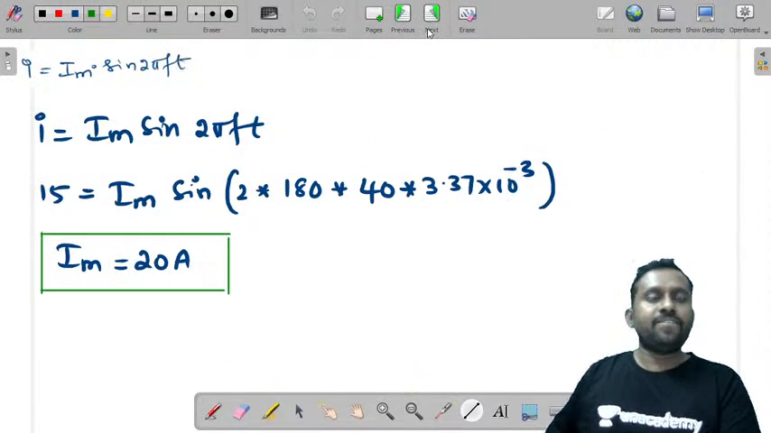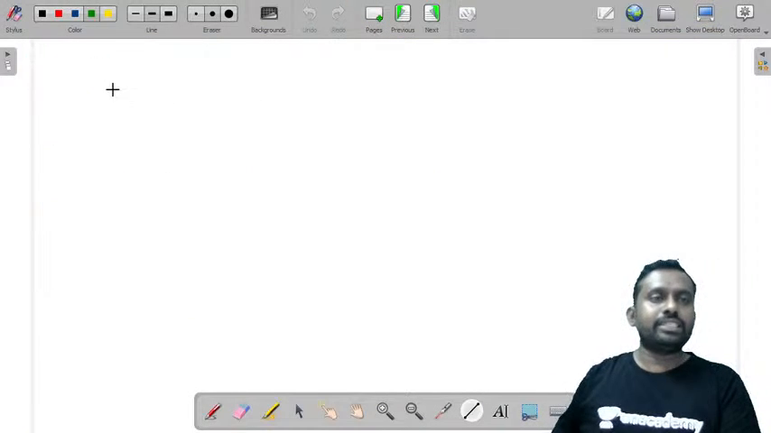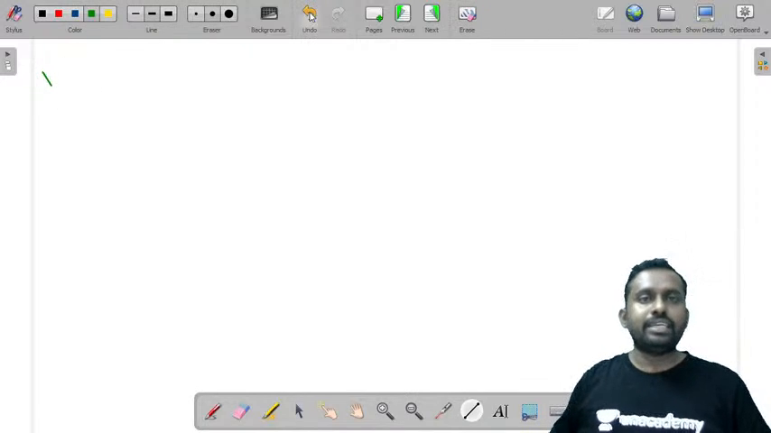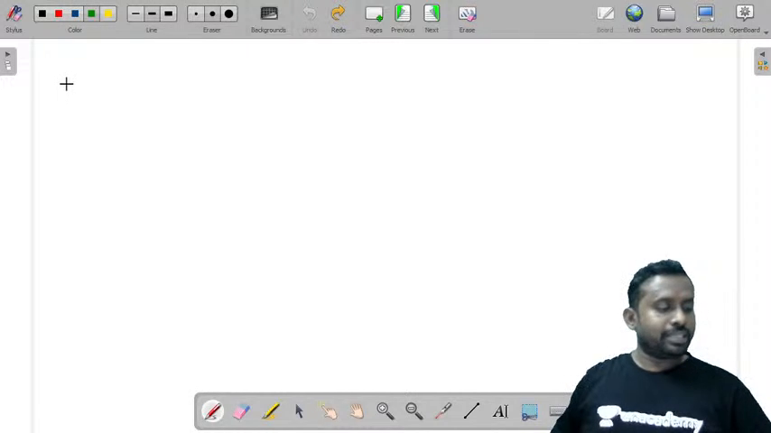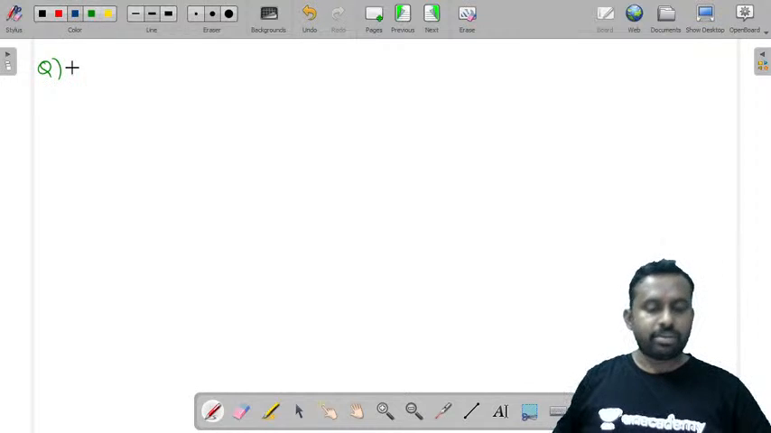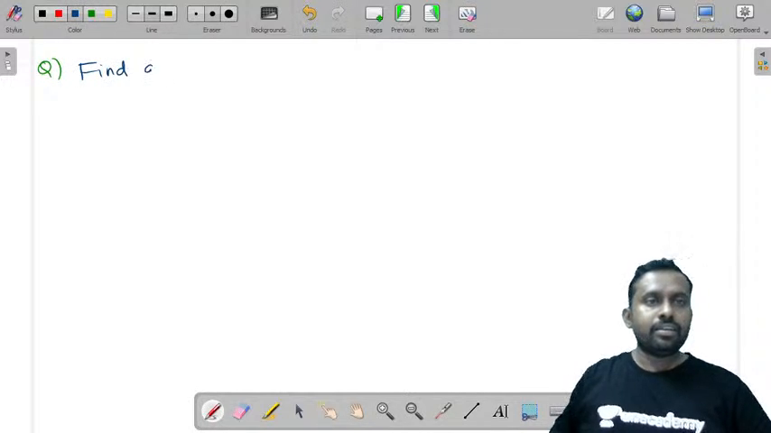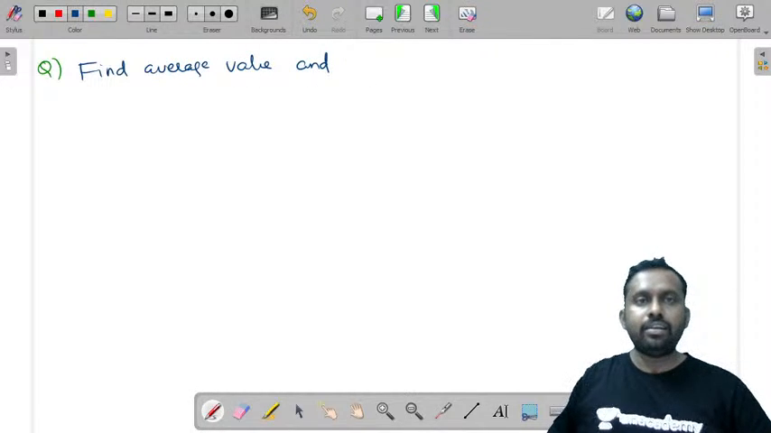So now we will go for the other question. Let us say you have one more question like this. Let us consider a question because we are lagging in time. I want to take one more question from one of the reference textbooks. The question is, find the average value and RMS value of the given waveform.